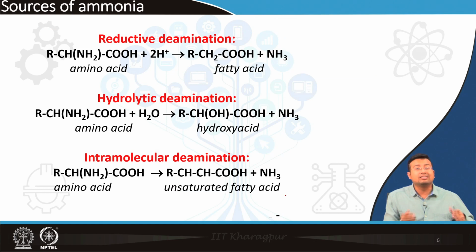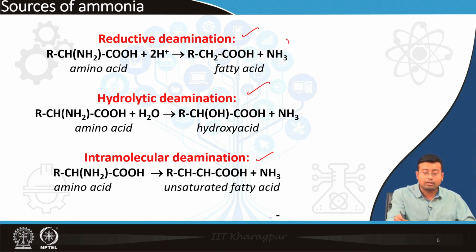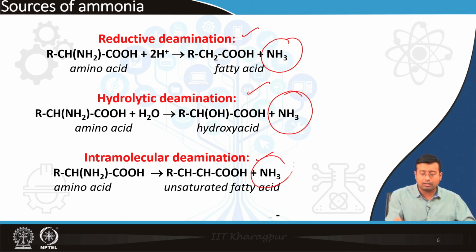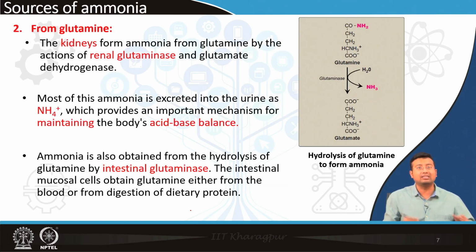But we also discussed in the last class that there are minor ways of deamination other than oxidative deamination, such as reductive deamination, hydrolytic and intramolecular deamination. Since we already discussed them in the last class, we are not going into details, but you should know that these are also reactions that produce ammonia. These are also sources of ammonia. Now, something new today: another main source of ammonia, other than amino acids, is the breaking down of glutamine.